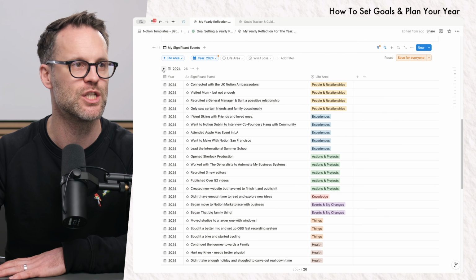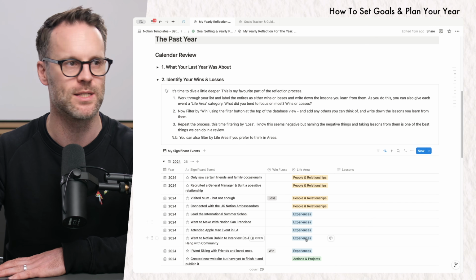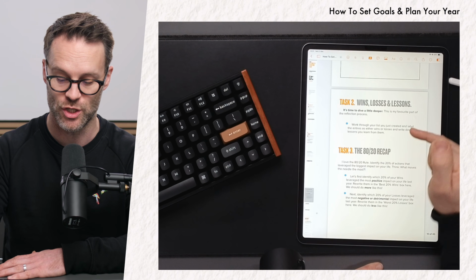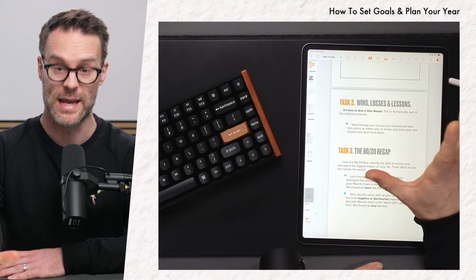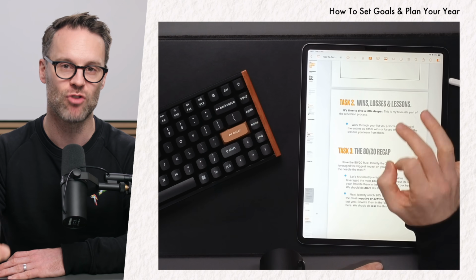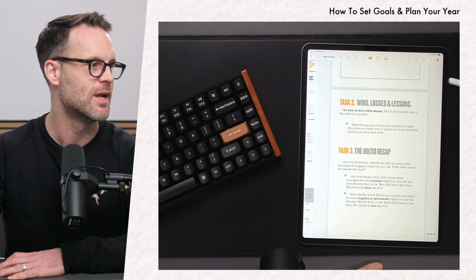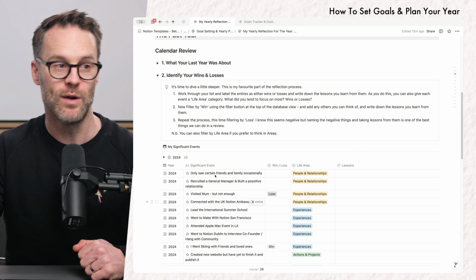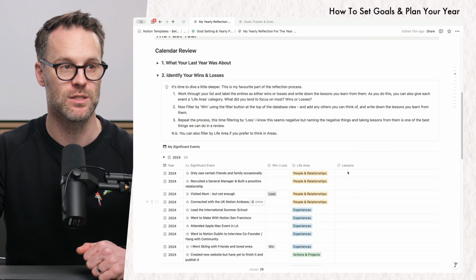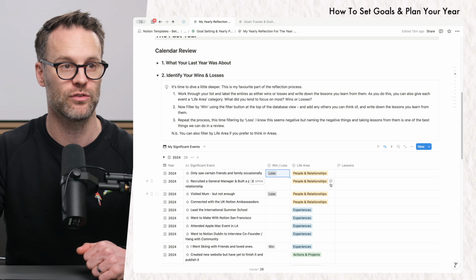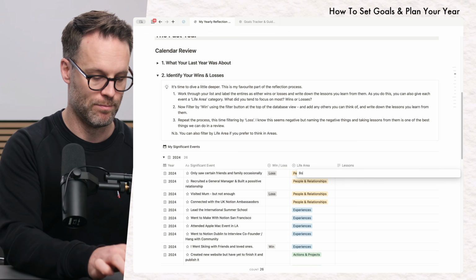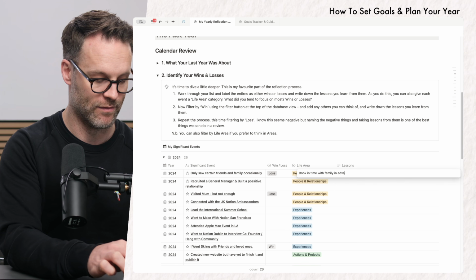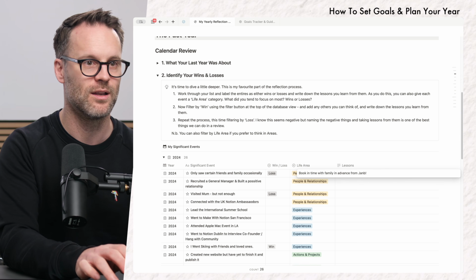So the next stage is going to be identifying your wins and losses. It's really simple, this. What I really want you to do is identify which of these items in your list were wins, which were losses, and then write down the lessons that you took from them. So if we jump to my example here, I only saw certain friends and family on occasions. So for me, that is a loss. And the lesson is book in time with family in advance from Jan.